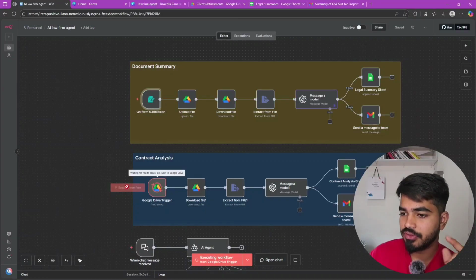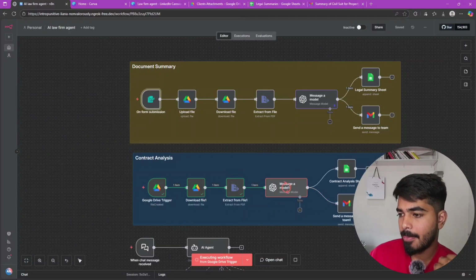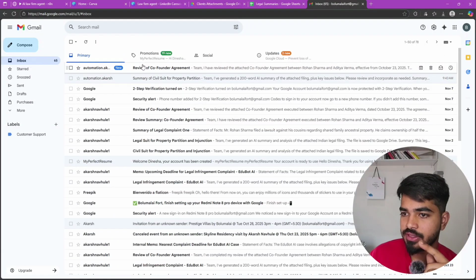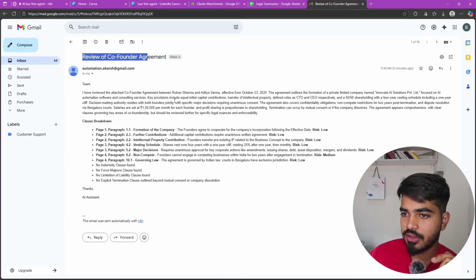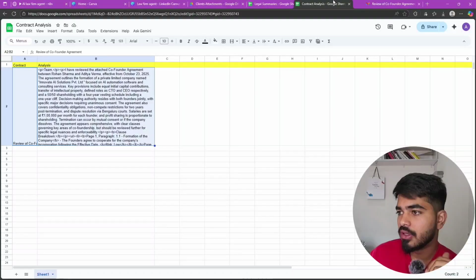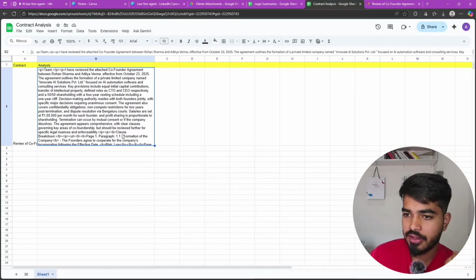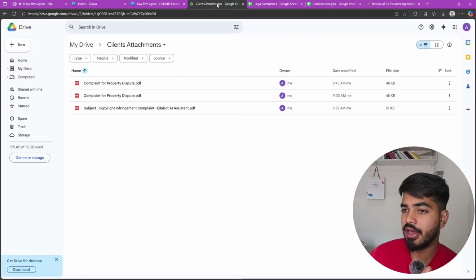So this is the document summary, and let me show you the contract analysis. Let me execute this workflow. As you can see, the message has also been sent. So this is the contract mail which is sent to your team with each paragraph's clause mentioned, and also the contract details are saved in the contract analysis sheet with the complete summary of the contract. So this saves lawyers a lot of time, to be honest.